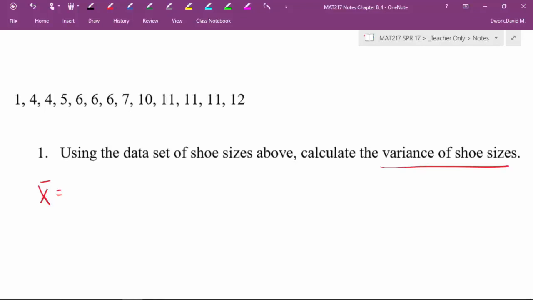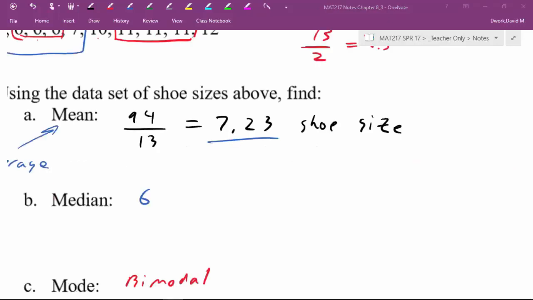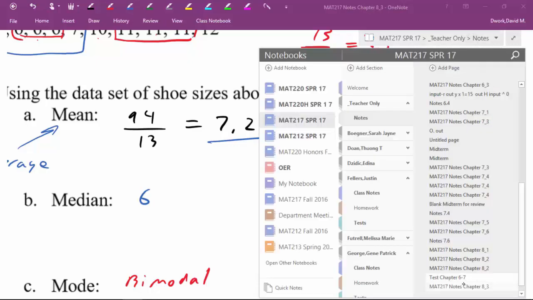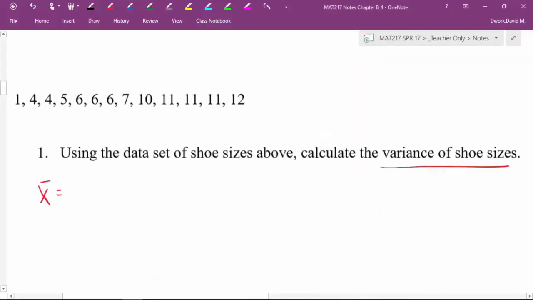We'd actually have two variances, one for the boys and one for the girls. But just for this example, we'll use the mean we found in the previous problem. I had to look back, and that mean was 7.23. So let's go back to our lesson. Our mean is going to be 7.23.